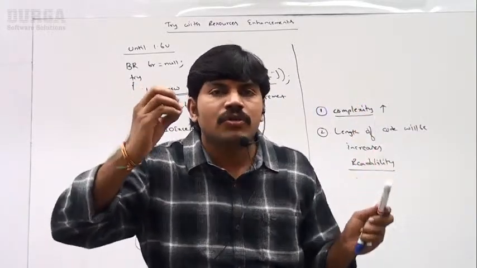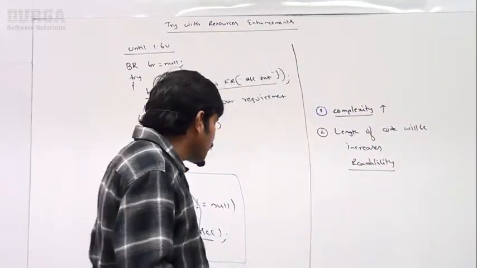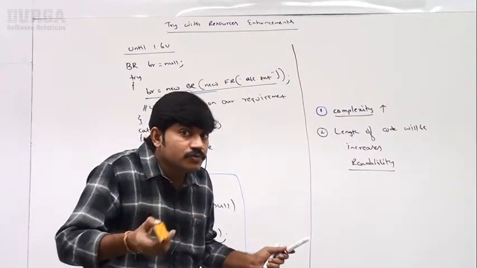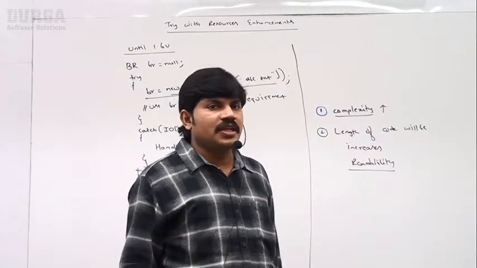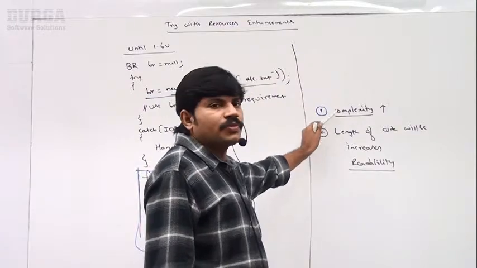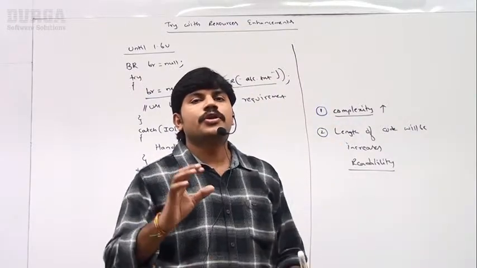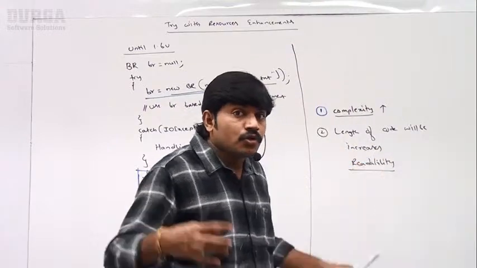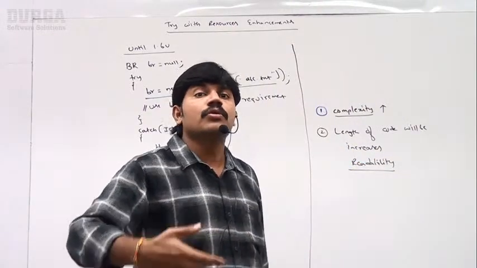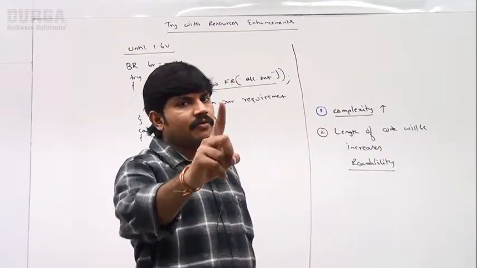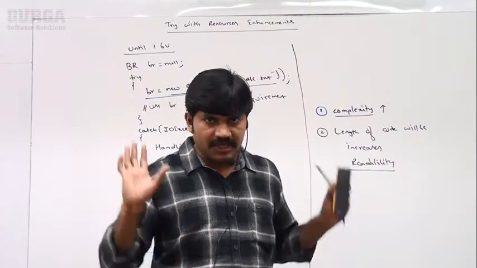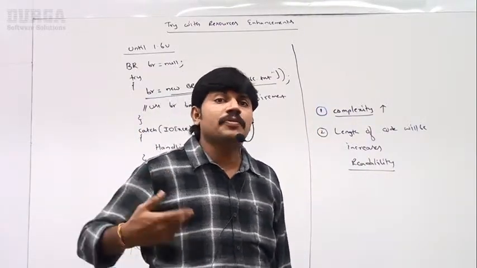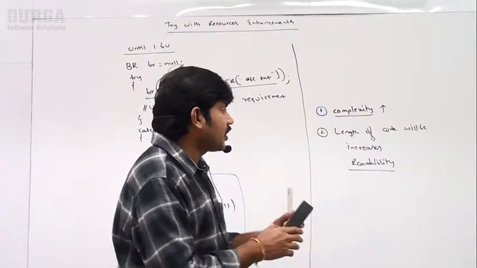So the try with resources concept came in which version, sir? 1.7 version. For which purpose did try with resources come? To overcome these two problems: to reduce the complexity of programming, and to reduce the length of the code to improve readability. How is readability improved, and how is complexity resolved? That part I will discuss.